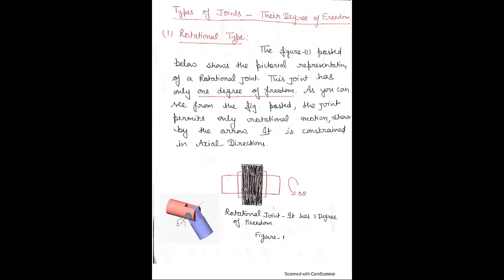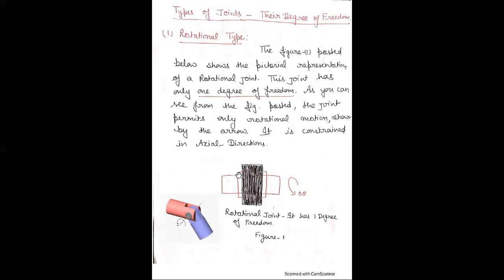Now discuss what the rotational type of joint is. In the figure, it is clear that this joint has only 1 degree of freedom. It is clear from the name that there is only rotation, therefore only 1 degree of freedom.